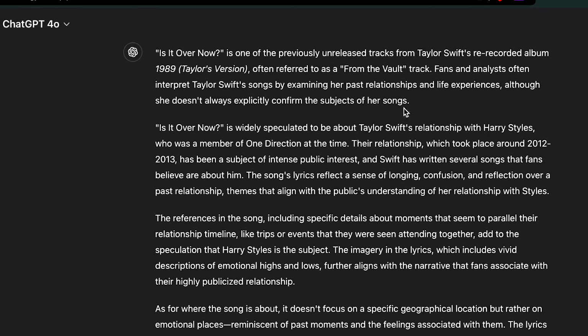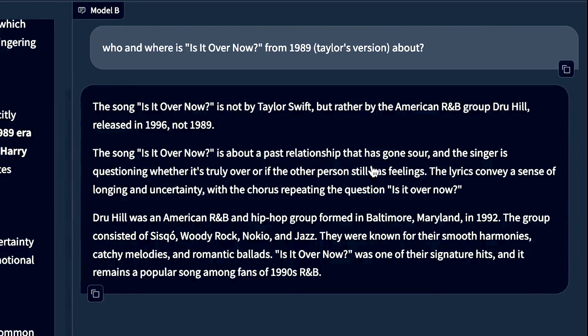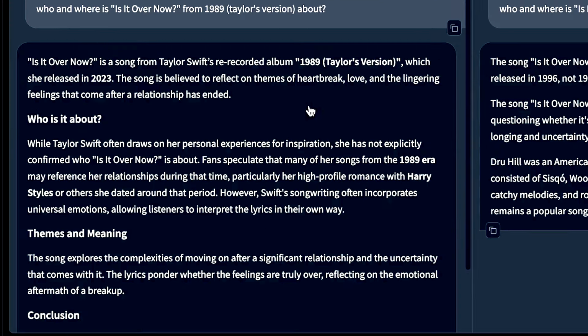So again, we'll run this one more time. The one on the right is completely hallucinated things. So it's definitely a different cutoff date here. Who and where is over now? 1989's Taylor version. Who's about? Themes and meanings. Conclusion. Yeah, very stylistic. I actually can't tell the difference here. Again, it's come back with Harry Styles.